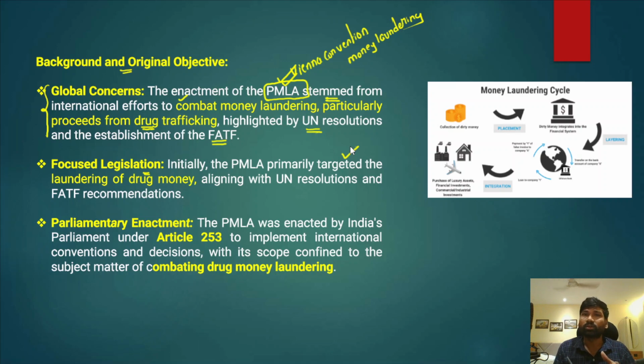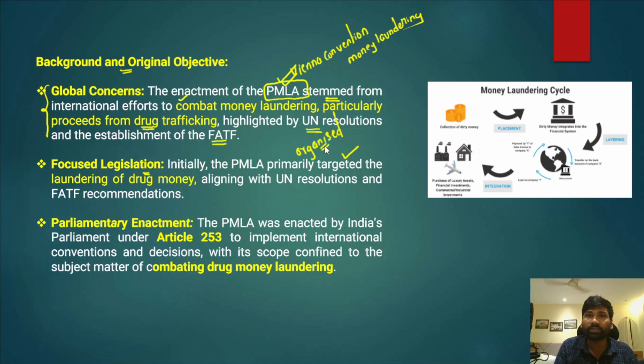right? With drug trafficking, organized groups earn illicit money, and that illicit money comes back into the economy.